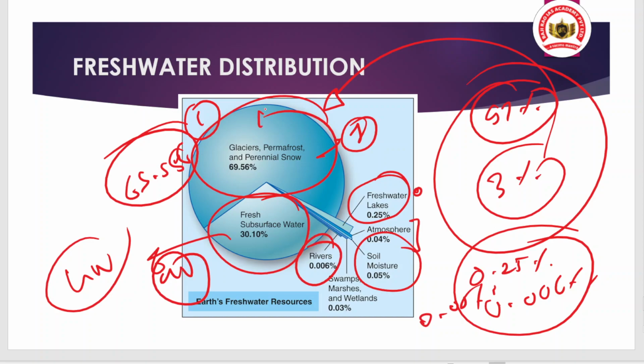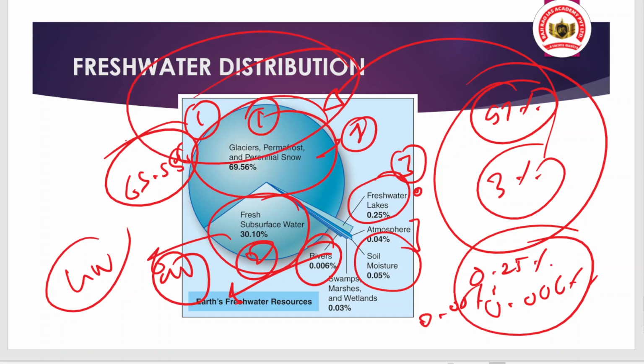So what is the chronology here? First, second, the third is your freshwater lake. The fourth is your soil moisture. Then you have the atmosphere, then you have the swamps and marshes, and lastly you have the river. So you can see how little the share of rivers is in the total freshwater distribution. Remember this pattern. It will help you in answering mains questions as well, if there is a question on the water crisis or freshwater crisis. Hope you understood all of this.